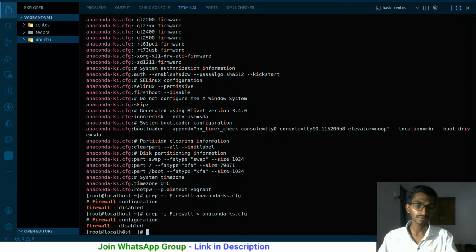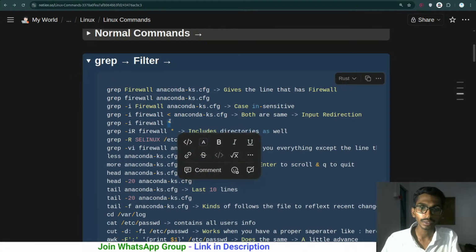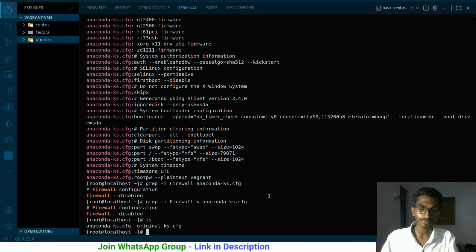So ultimately, less than and greater than are simply used like this. We have talked about this, and firewall. First we ran this, then we ran this, then we used the I for case insensitivity, and then I talked about this particular command. If you want to search for the firewall name everywhere, if you say ls, this is the file I have, this is another file that I have, and if I say grep, first of all case insensitive and firewall, and I want to search it everywhere, that means inside this particular file as well, and inside this one too.